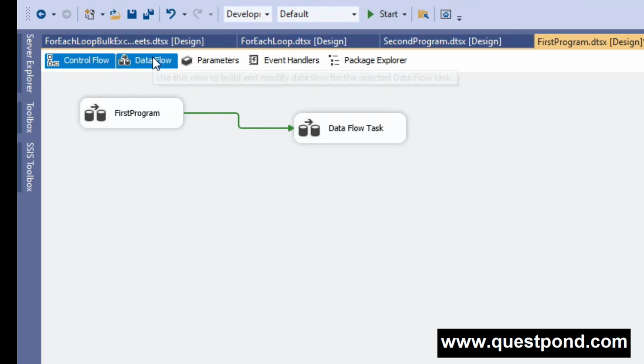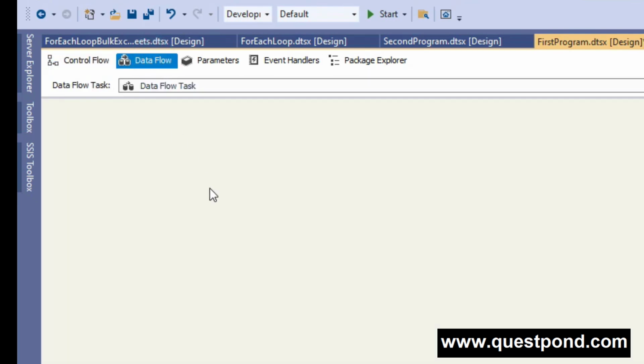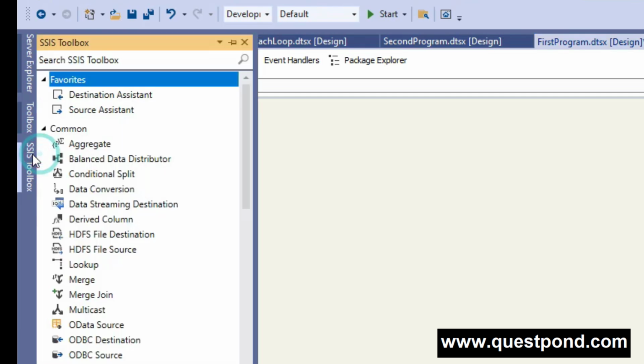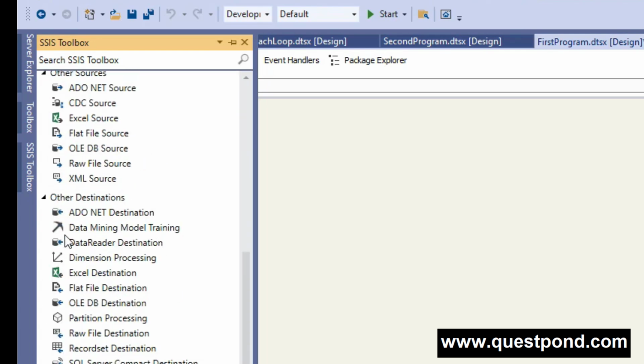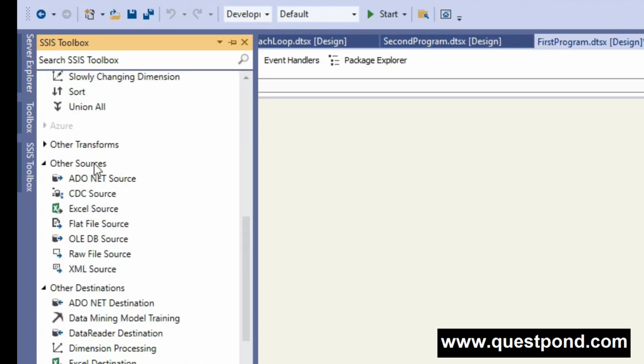Now let's go and talk about data flow. Data flow is purely based on the ETL process. So if you want to perform the ETL process, then yes, we can perform it in our data flow task. So we have three types of components here also. First is the source component. By using the source component we can extract the data. Yes, you can see that we have different types of source components.